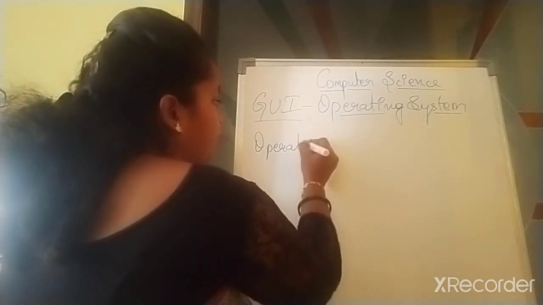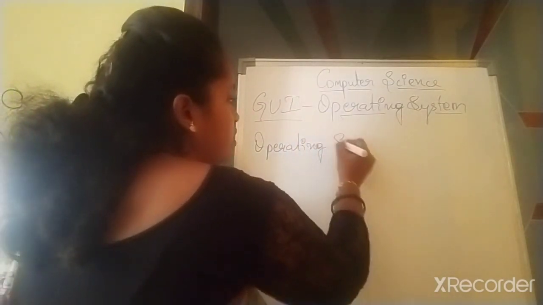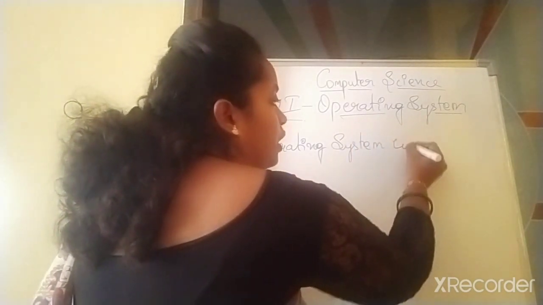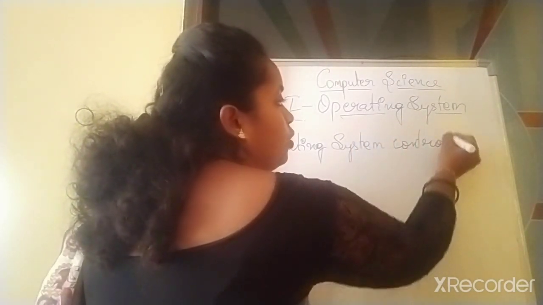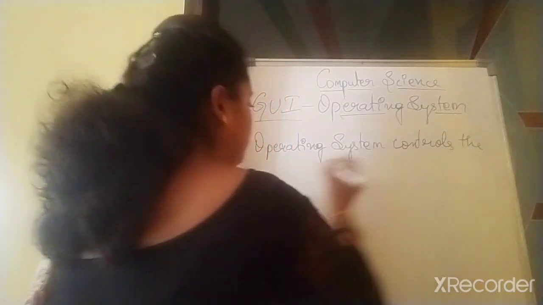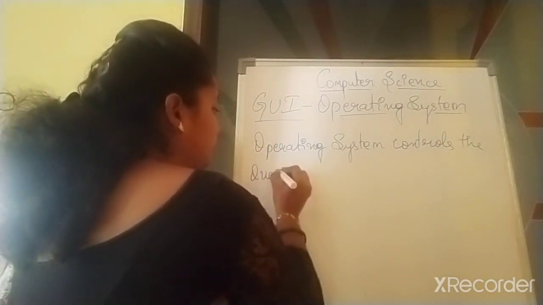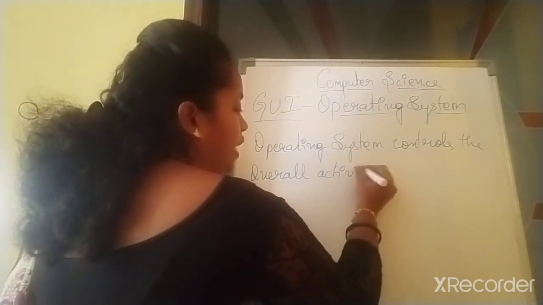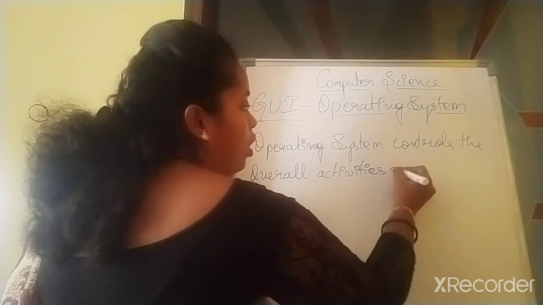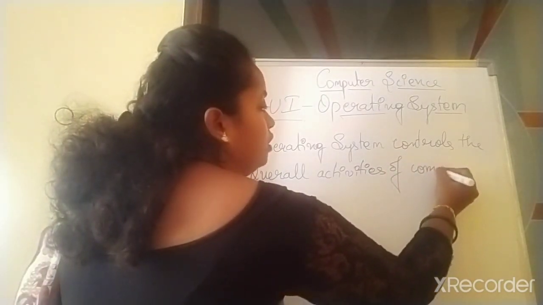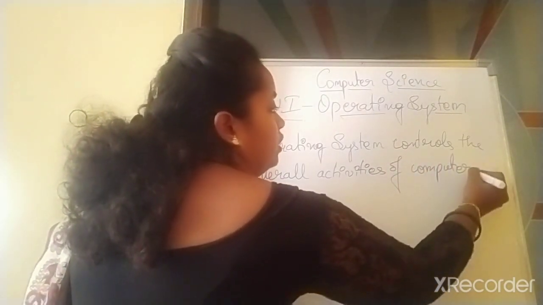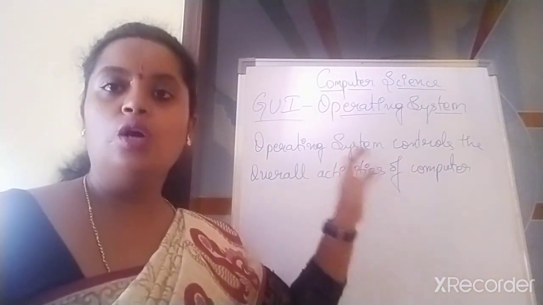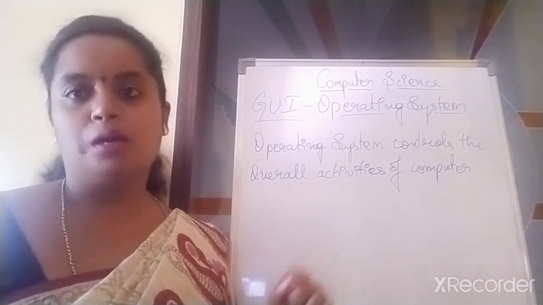Operating system controls the overall activities of the computer. Understand, children? Operating system controls the overall activities of the computer.